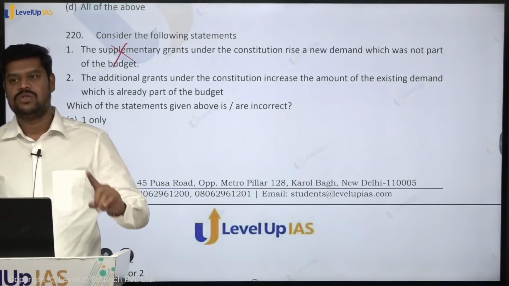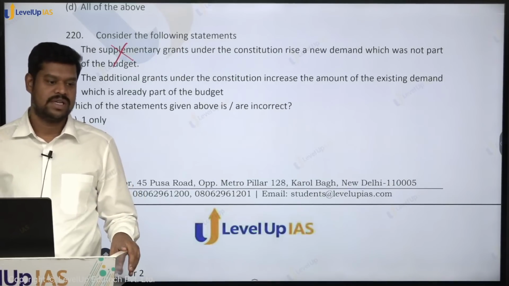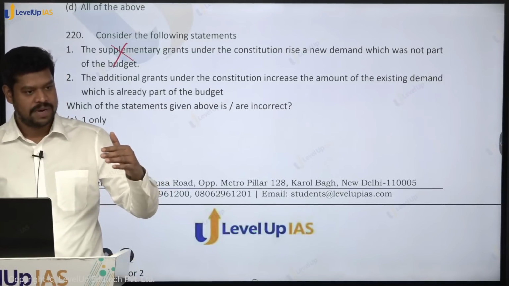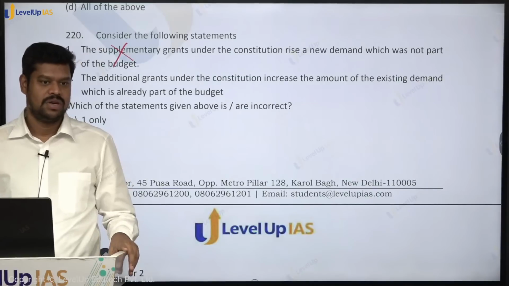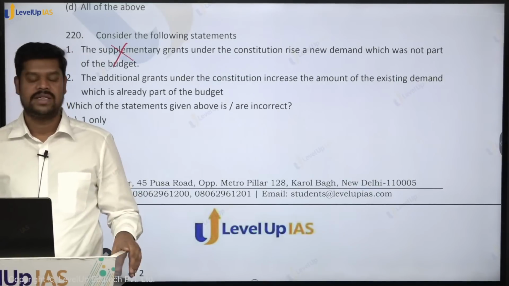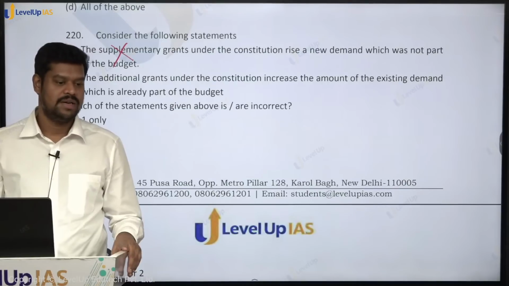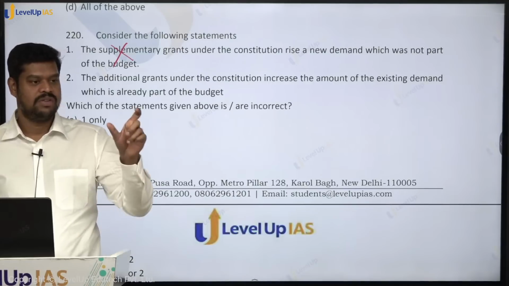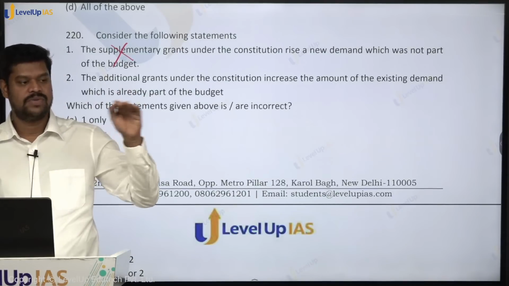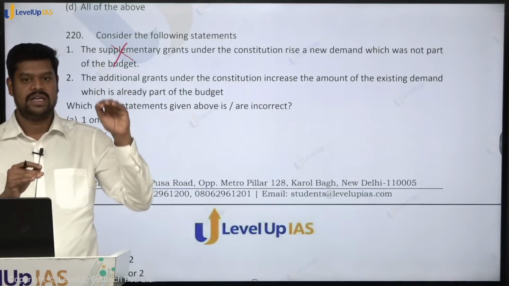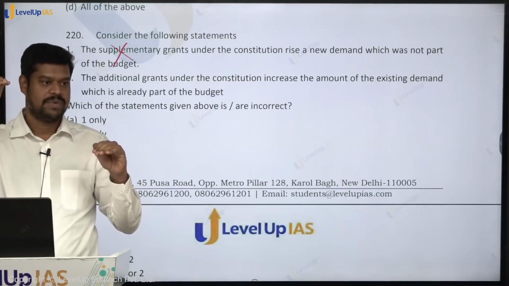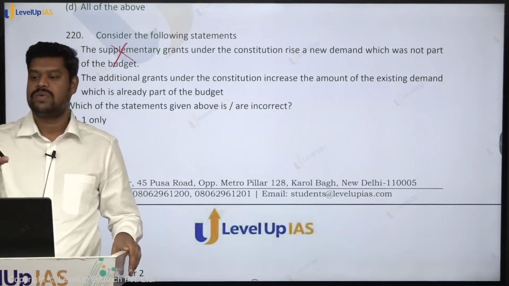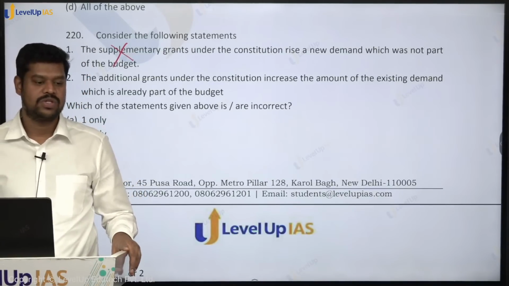And apart from that, there is also something called an excess grant. What is excess grant? They are trying to take the permission of the House when they have already spent money in excess of what has been allocated. But how are they able to spend in excess of what has been allocated? They transfer it from one head to another head within a ministry. Suppose within the defense ministry, I gave an example, if there are 4 or 5 areas where the expenditure is to be done, in one area less expenditure is happening, in another area more expenditure is happening. So wherever money is there, from there they will transfer the money to another head. But this also requires approval of the Parliament. So that is done by what is called an excess grant.